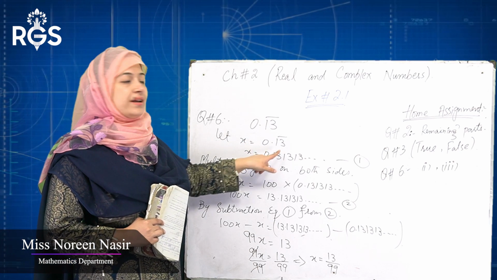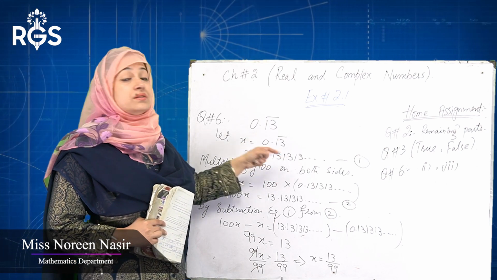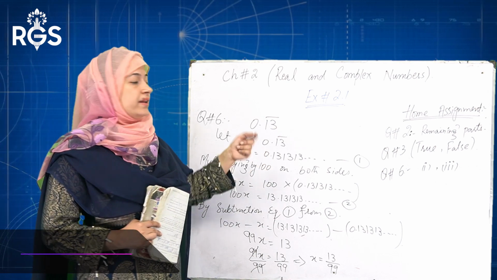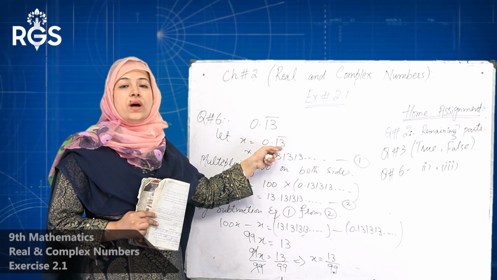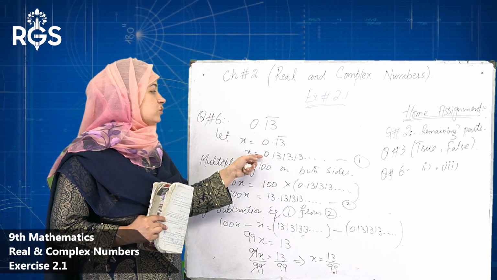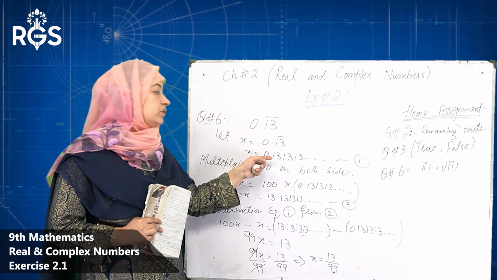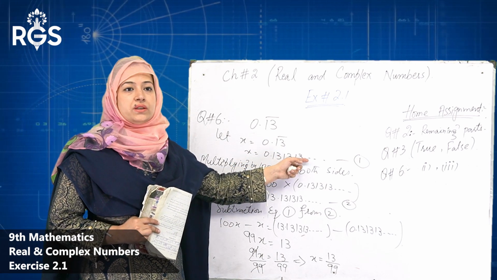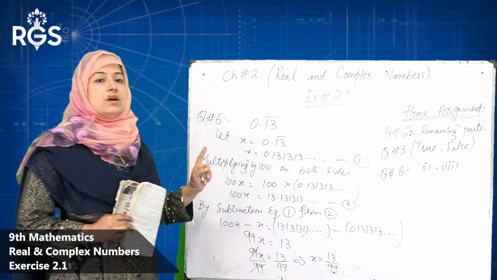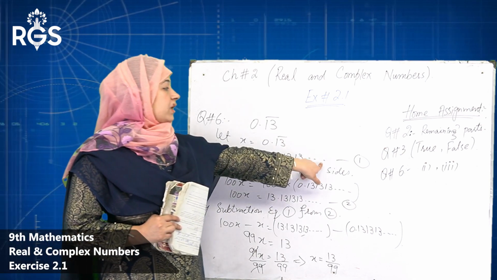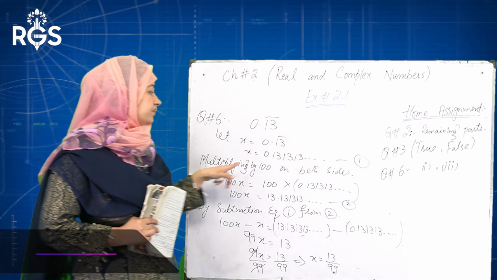You can write it like this, 0.13. Some digits are repeated again and again. Bar represents that 13 is repeated again and again. So we can write x is equal to 0.131313 dot dot dot and so on. Name this equation number 1.